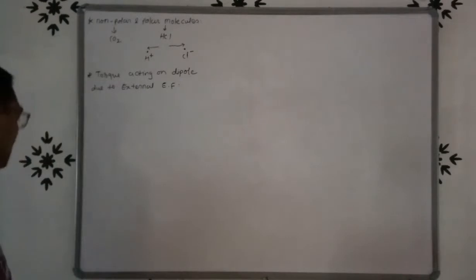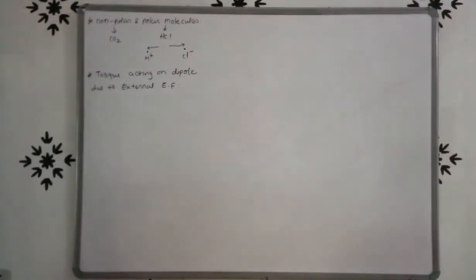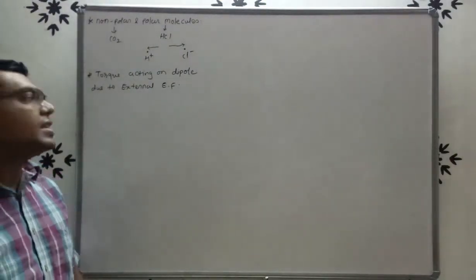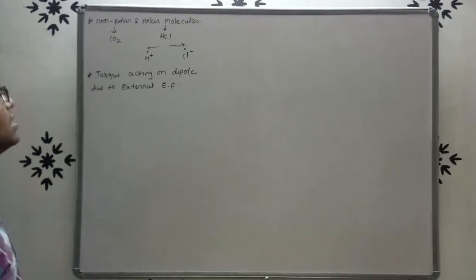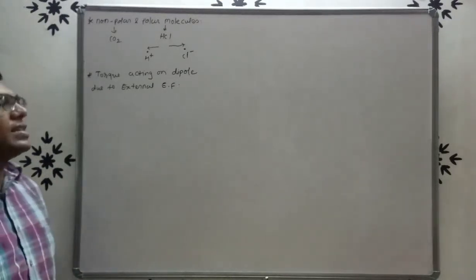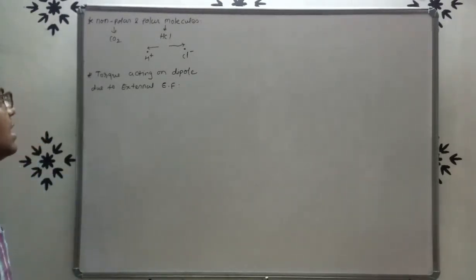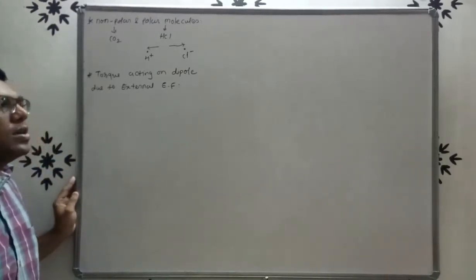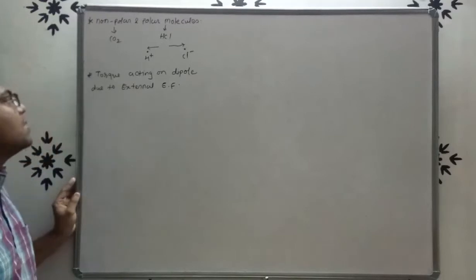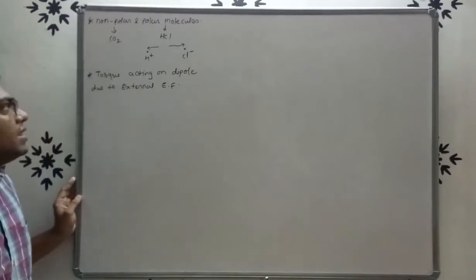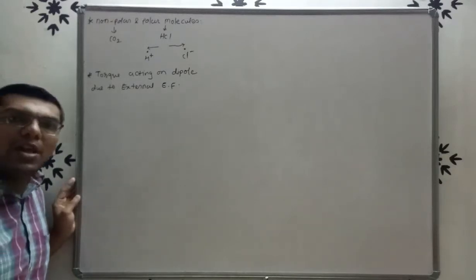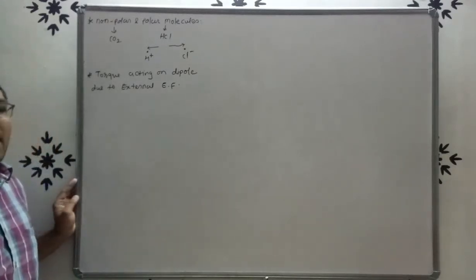So here we have to prove the formula of torque acting on a dipole due to an external electric field, or we can say a uniform external electric field. So here the electric field is uniform. The question is also like this: obtain the equation of torque acting on a dipole due to a uniform external electric field.